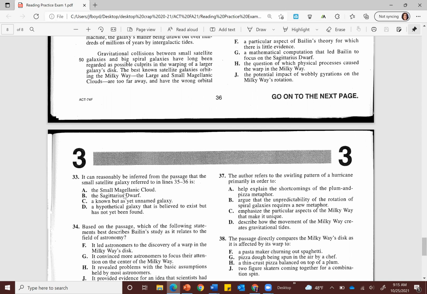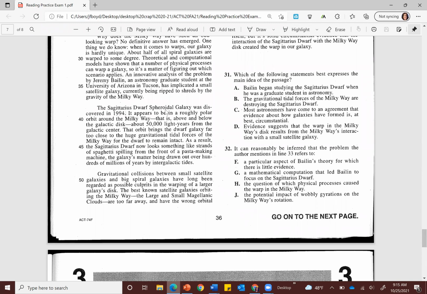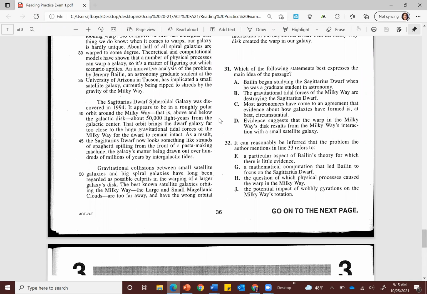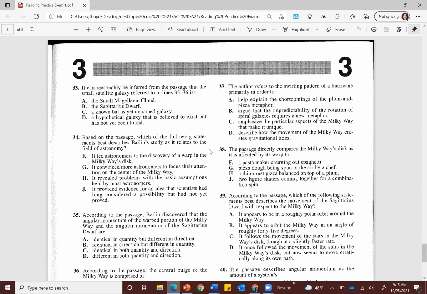Number 33 is B, the Sagittarius dwarf. And that's mentioned right here in the very next line. And that again is a key ideas and details question. Like I said, there are a lot of these. In fact, 9 of these are key ideas and details questions.